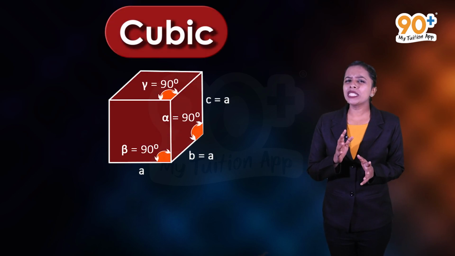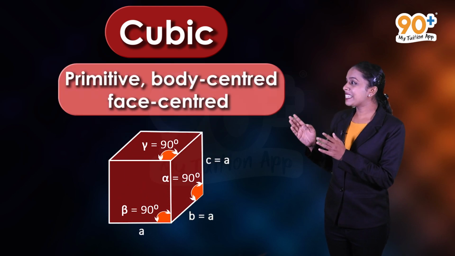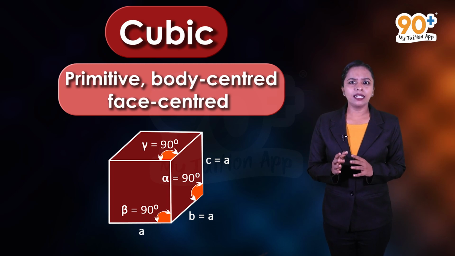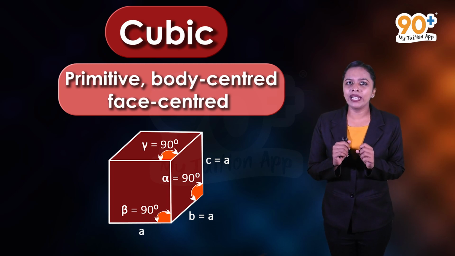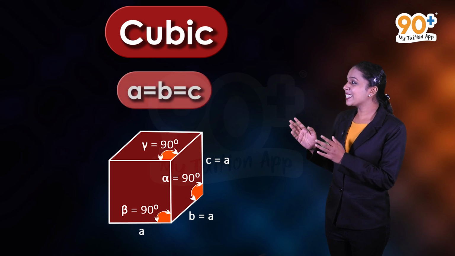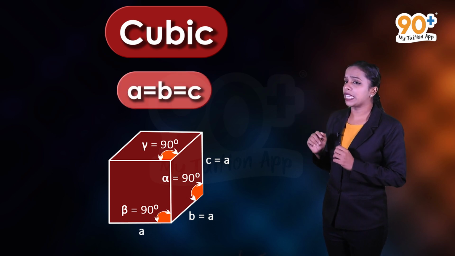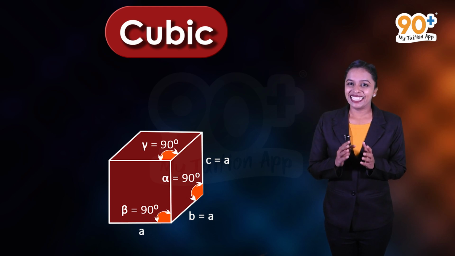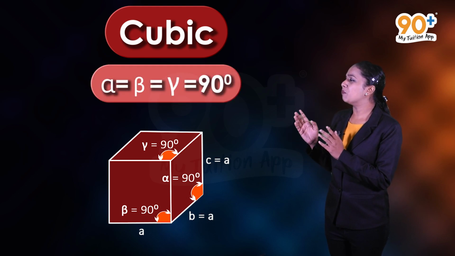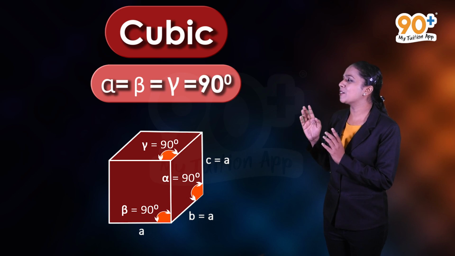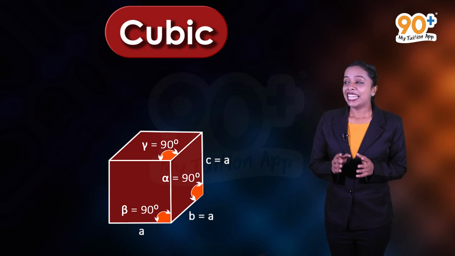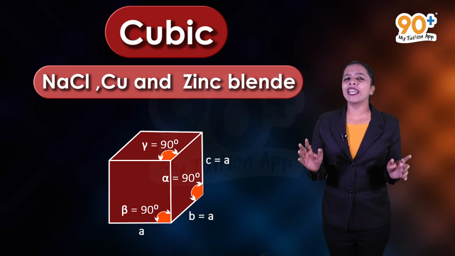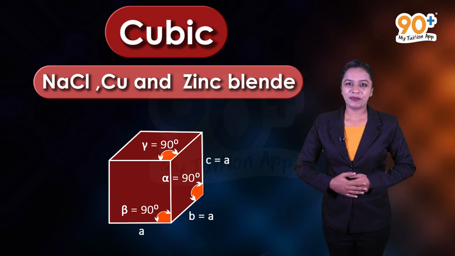In cubic, the possible lattices are primitive, body-centered and face-centered unit cell. Here, the edge lengths are of equal length. That is, a is equal to b is equal to c. And the three axial angles are of 90 degrees. That is, alpha is equal to beta is equal to gamma is equal to 90 degrees. Well, NaCl, copper, zinc blende are some well-known examples of cubic.